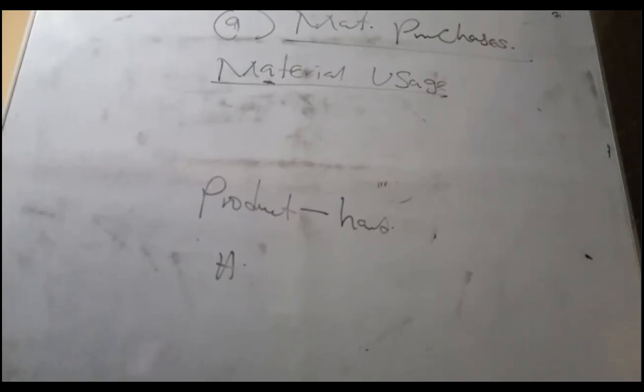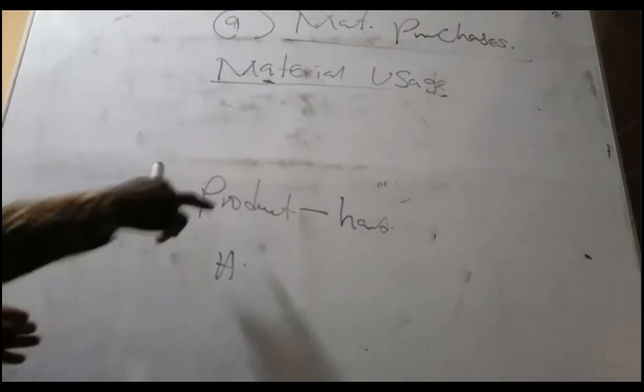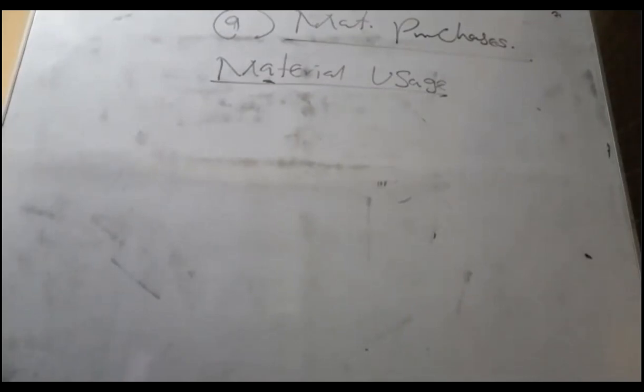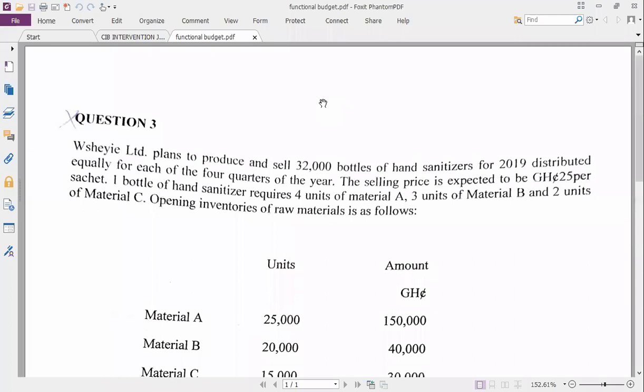If care is not taken, you might mistakenly use them as the products. In actual fact, they are materials, not the products. Here it is clear. He made it clear for this particular question, there's no doubt about it. But some questions are not like that. So the materials are material A, B, and C.